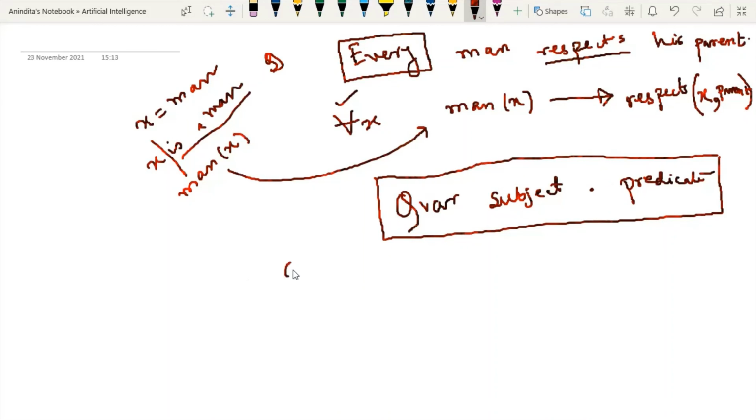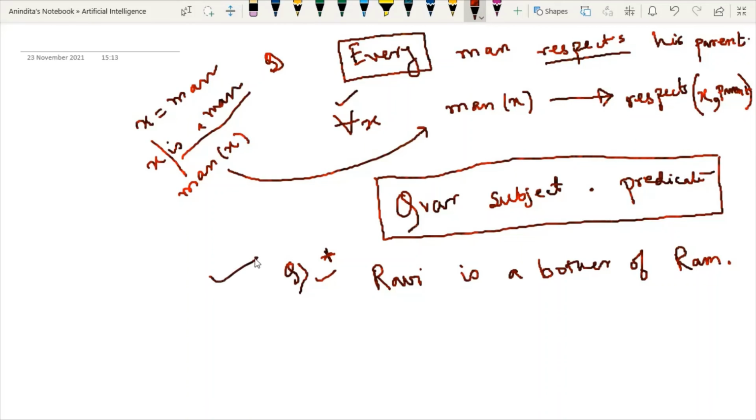Now help me with one problem, that is, Ravi is a brother of Ram. Before going into the solution, what do you have to check? You have to check first whether there is any quantifier in this sentence. So the quantifier is missing, right?